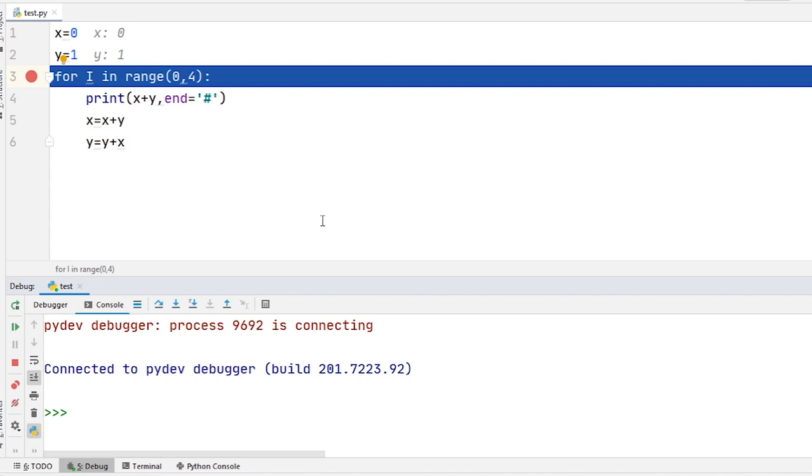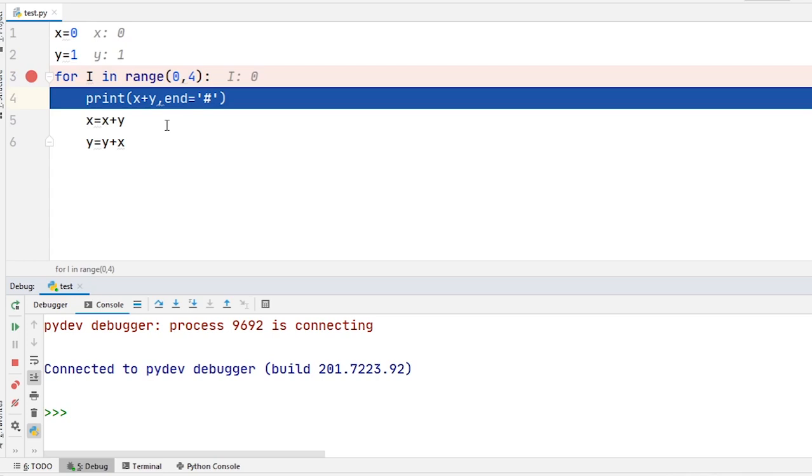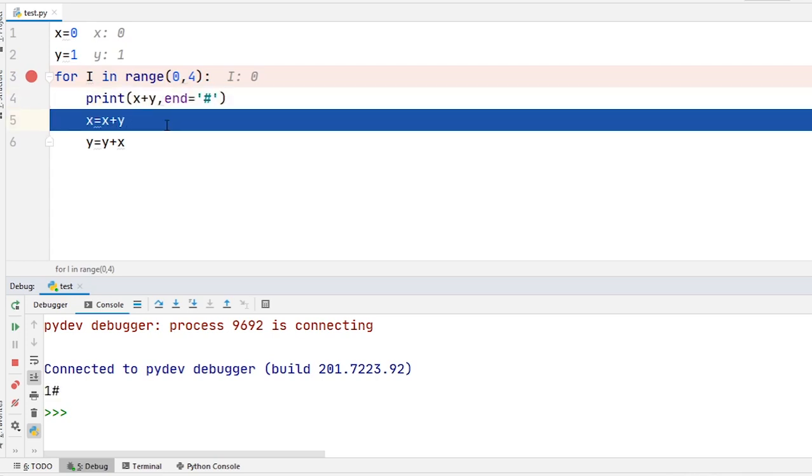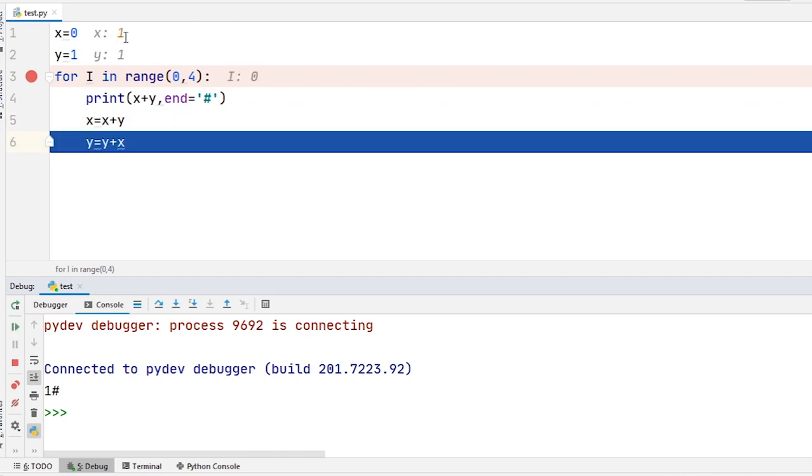Now, one by one, you can see the initial value of x is equal to 0 and y is equal to 1. So, for i in range 0 to 4, the initial value of i is equal to 0. So the condition is true because it is in range. It will print x plus y, that means 0 plus 1, it will print 1 and then print a hash. Now, x is equal to x plus y. The value of x is 0 and the value of y is 1. So 1 plus 0 is equal to 1. That means the value of x is now 1.